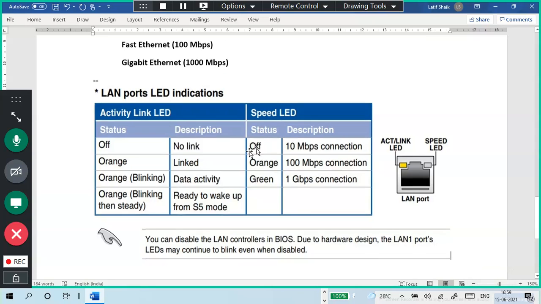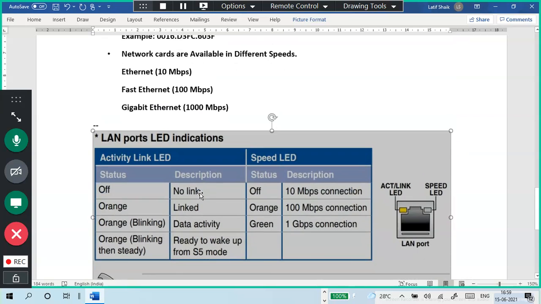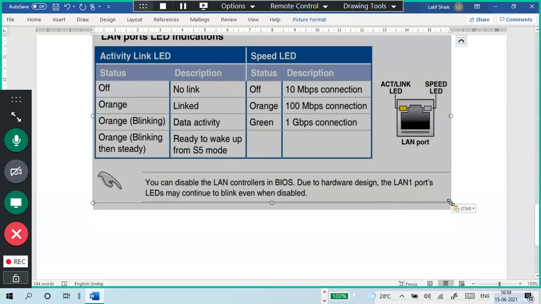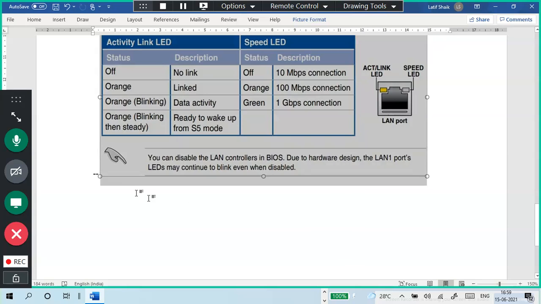Okay, so that is important. Understand that blinking. I think it is better to put it in a little smaller size.